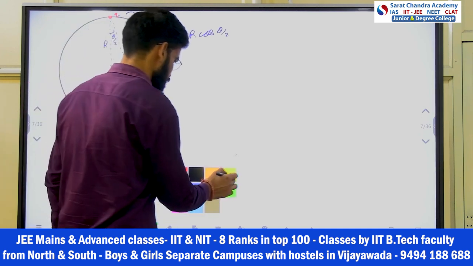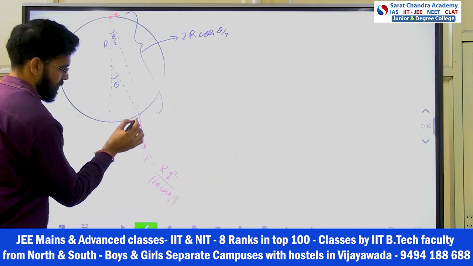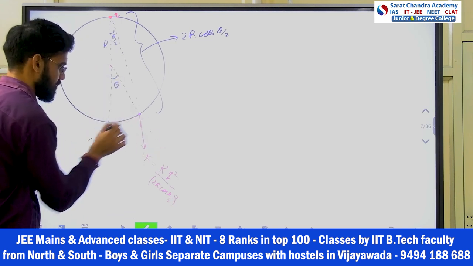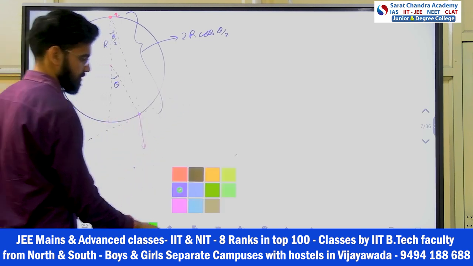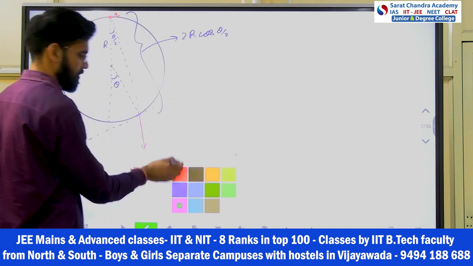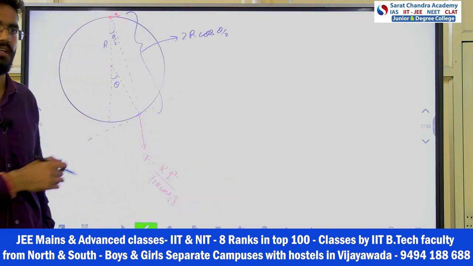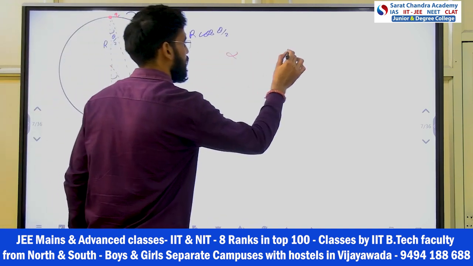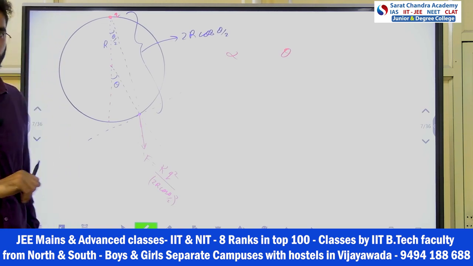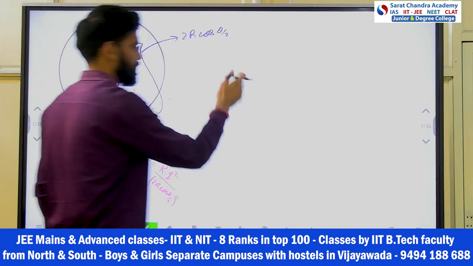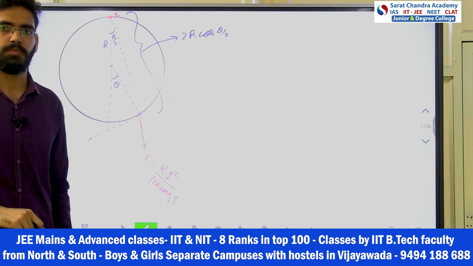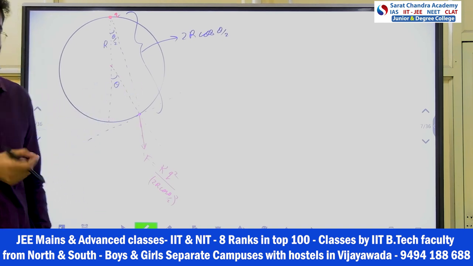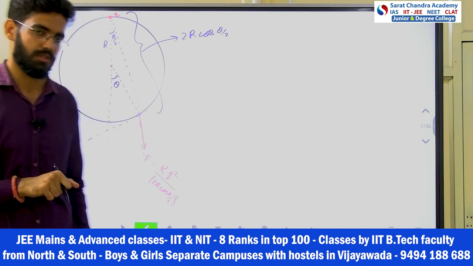But here one thing we missed. See, this is the normal direction and this is the tangential direction, okay? If you remember, in angular oscillation we have studied how we bring the equation, alpha in terms of theta, with the help of torque, right? After you bring alpha in terms of theta, the proportionality constant will be your omega square. That is your answer. So you have to remember the derivation, how we did it in the notes, okay?